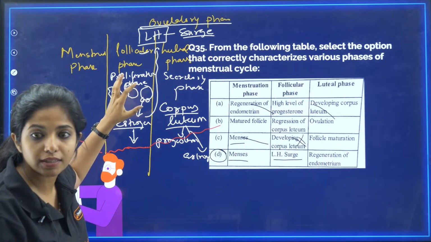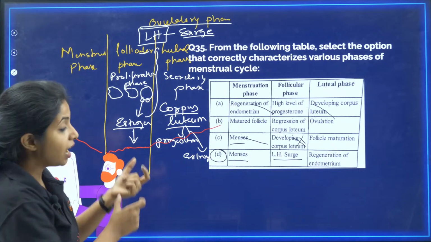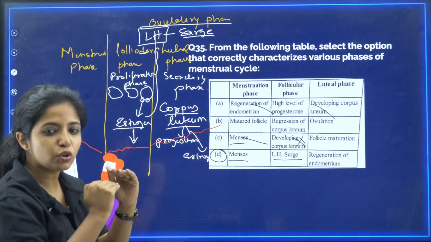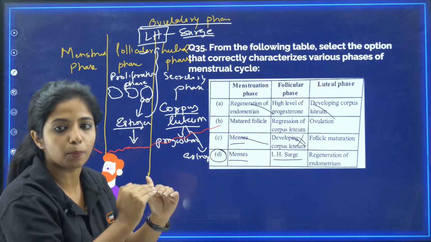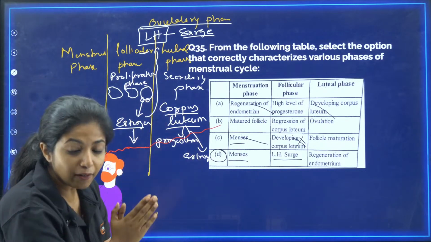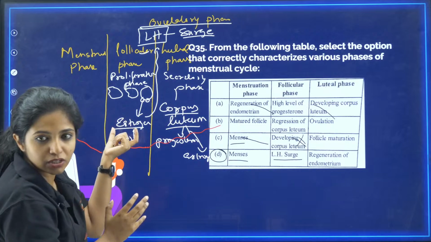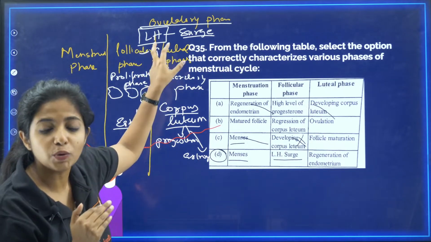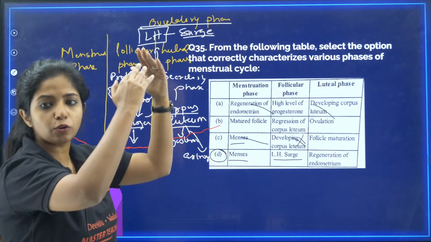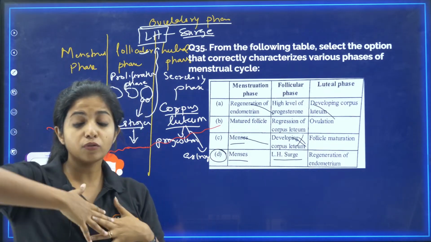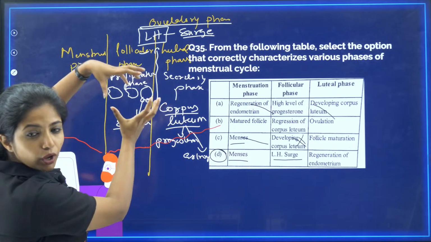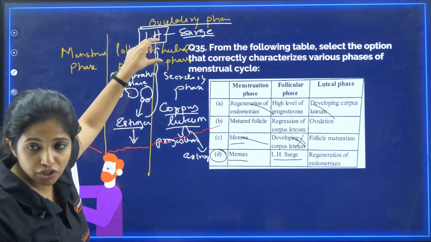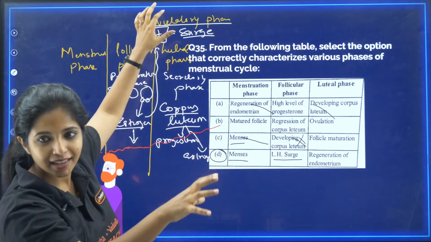The cells of the follicles are going to release something that is known as estrogen. Since there is estrogen, it will tell the endometrium to regrow. So the endometrium slowly regenerates, at a very slow pace, and follicles are also developing. After one point, because of the estrogen being released, estrogen causes an increase of luteinizing hormone. So luteinizing hormone goes way too high. When the amount of luteinizing hormone goes way too high, what happens? The mature Graafian follicle will rupture to give out the secondary oocyte. This is known as the LH surge, and here ovulation happens in the ovulatory phase.